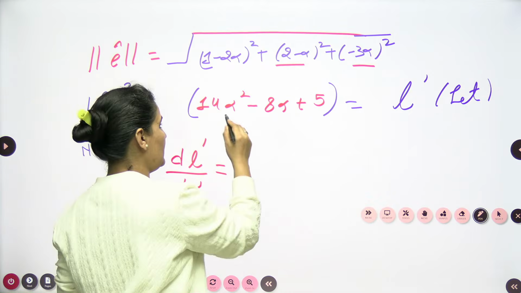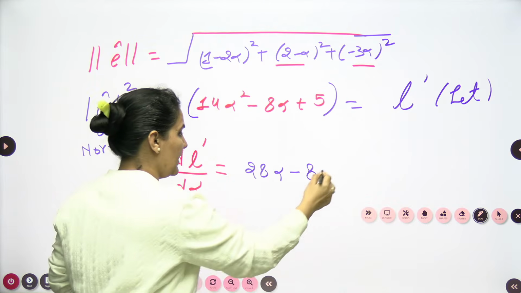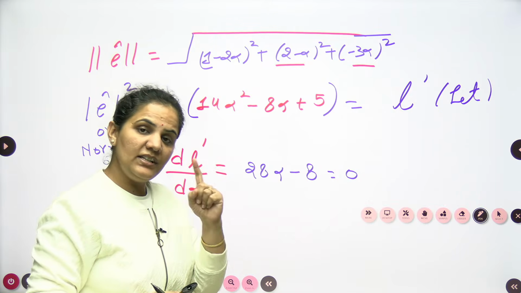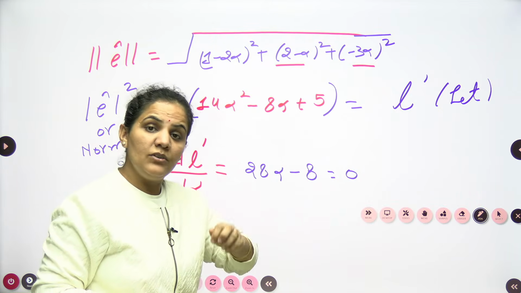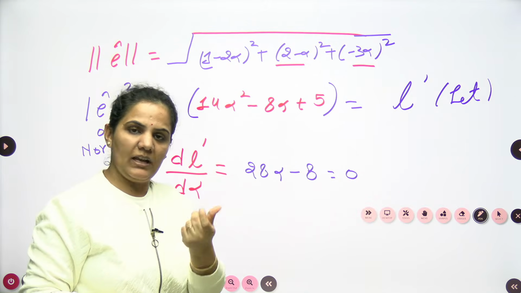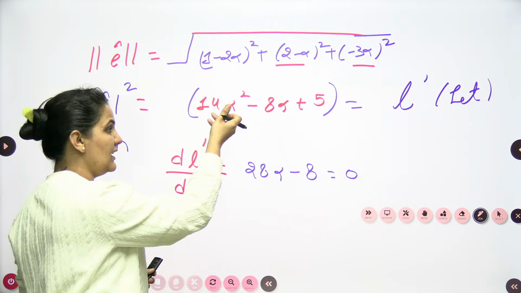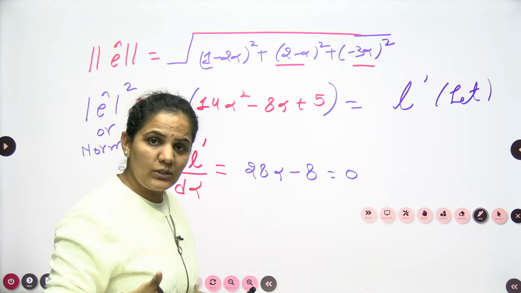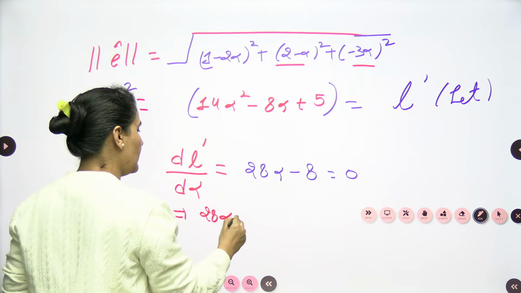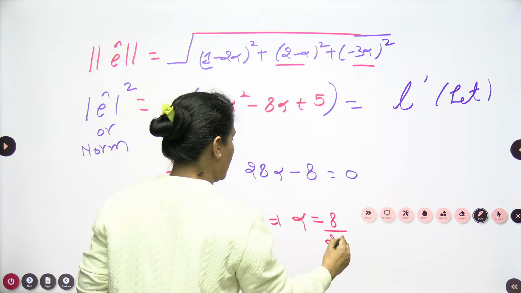So here the derivative will be 28 alpha minus 8. As we know very well, to find the minima or maxima we need to find the first order derivative and put it equal to 0, and from that we get the point. This is the same process. With respect to alpha, when I put it equal to 0, it gives 28 alpha equals 8, so the value of alpha is 8 by 28.